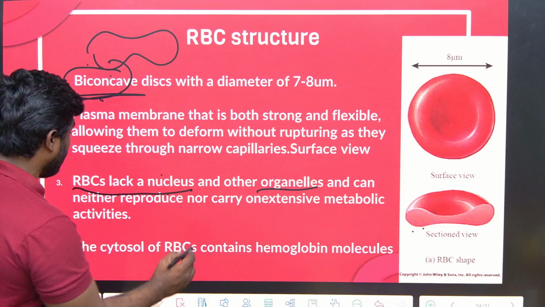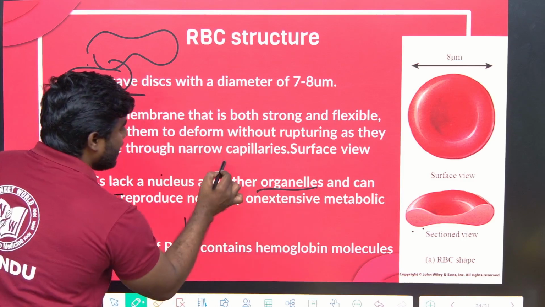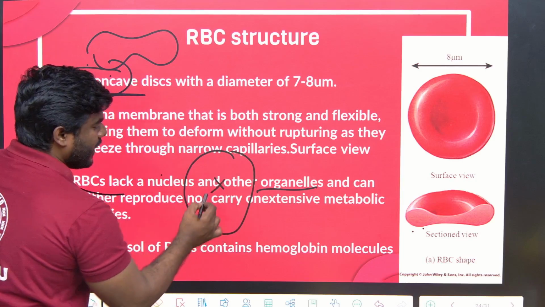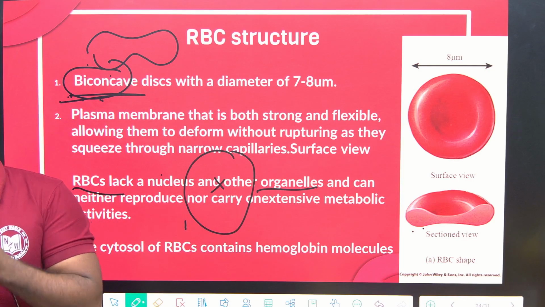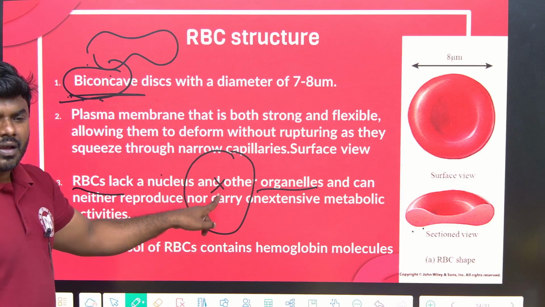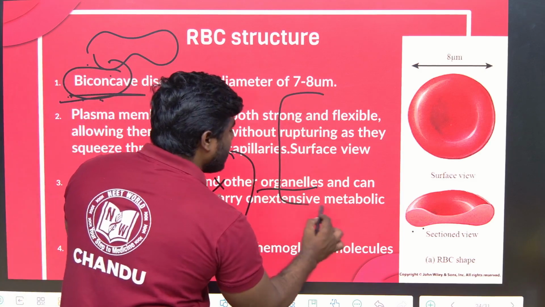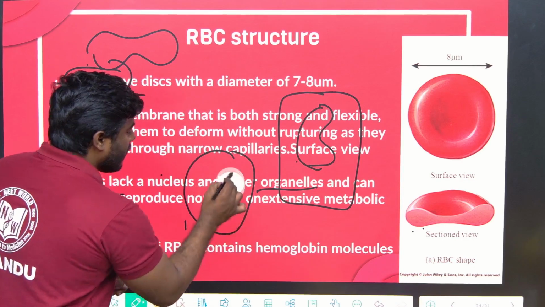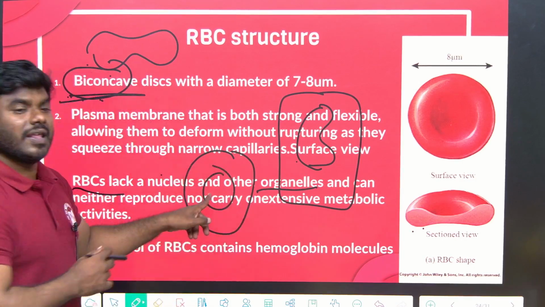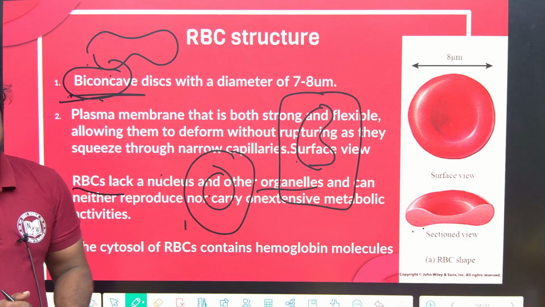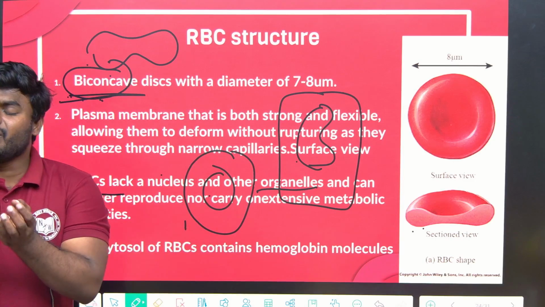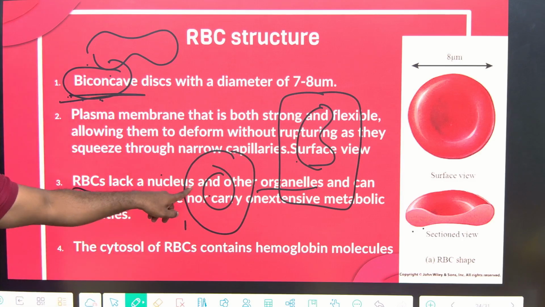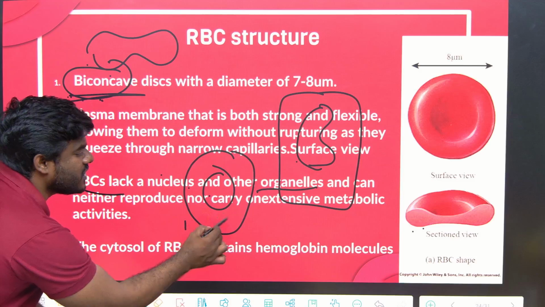Now, my question to all of you is, this is RBC. What does RBC not contain? Nucleus. In a typical human cell, which will occupy most of the position? Nucleus only. If you take a plant cell, which occupies the major position? Vacuole. And inside the human cell, nucleus. Now this nucleus is not there, and some mitochondria also not there. What happened to the remaining space? So we have a lot of space remaining. We call it the lumen. Hollow lumen. Completely empty space.